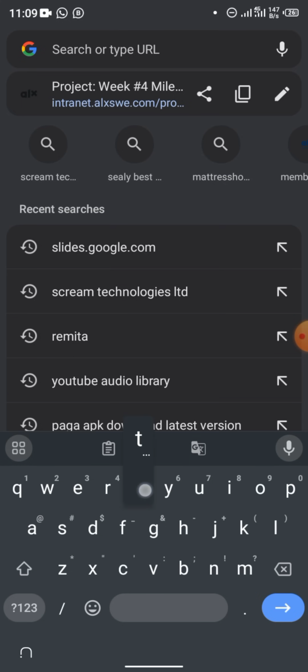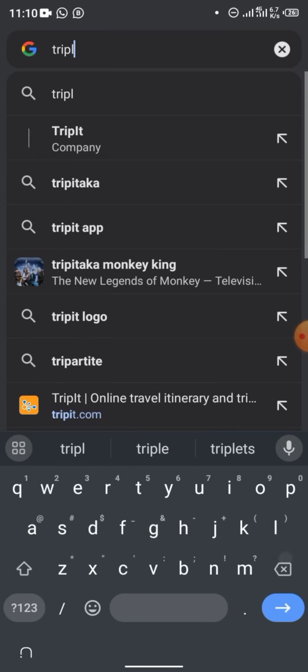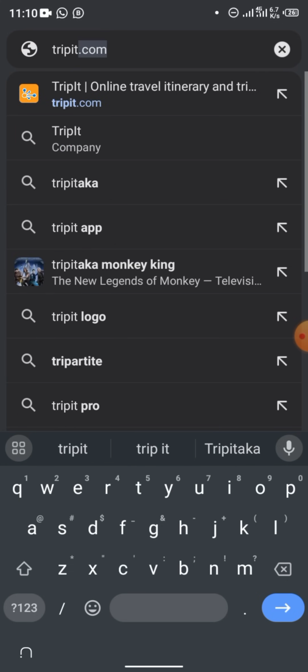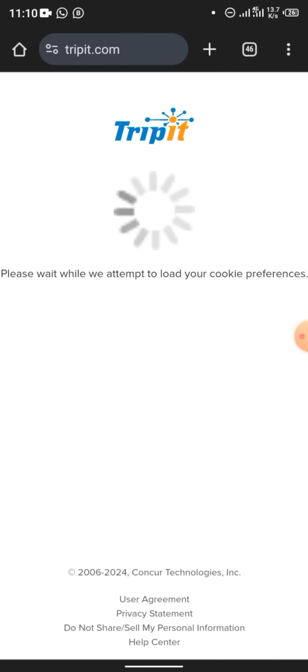They put TRIPLT instead of TRIPIT. So for those of you that have not been able to access this site yet, just go to your browser and type tripit.com. Once you tap it, you'll be redirected to this site. You can see.